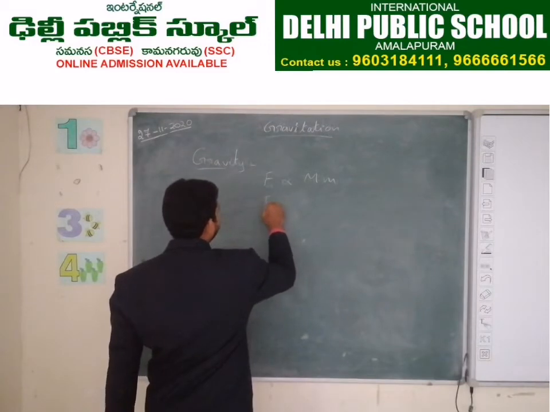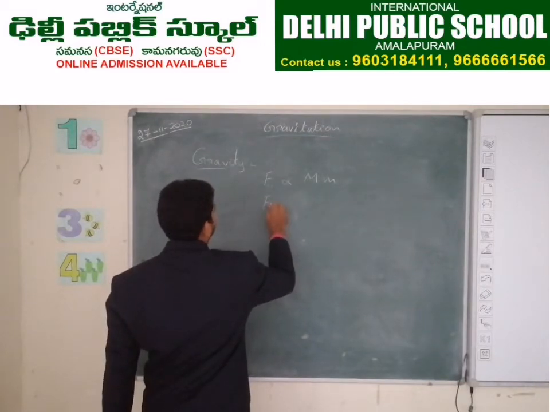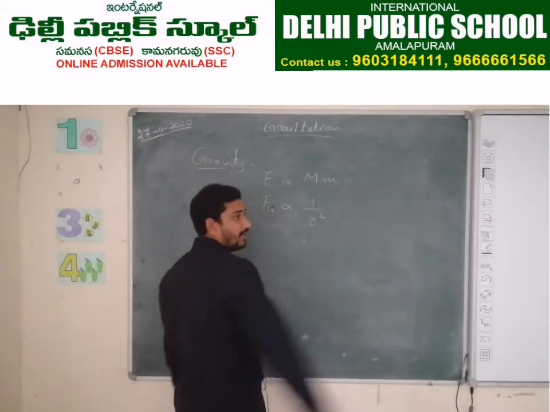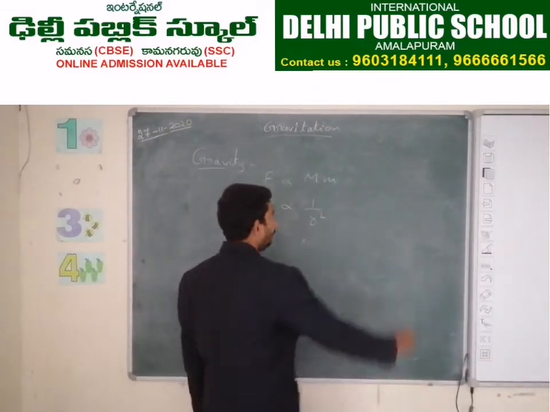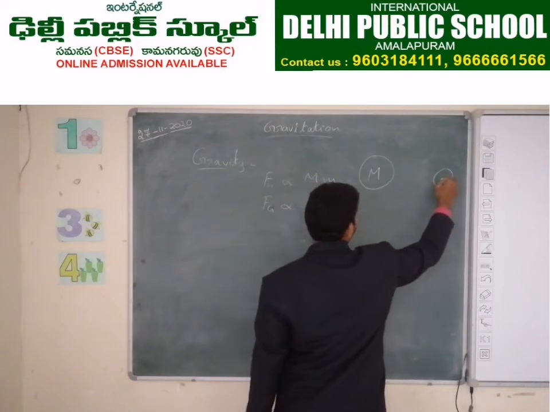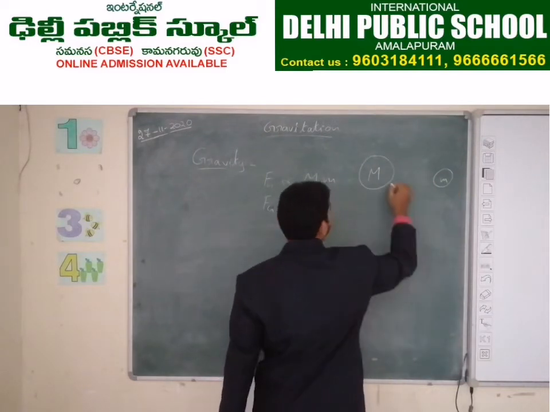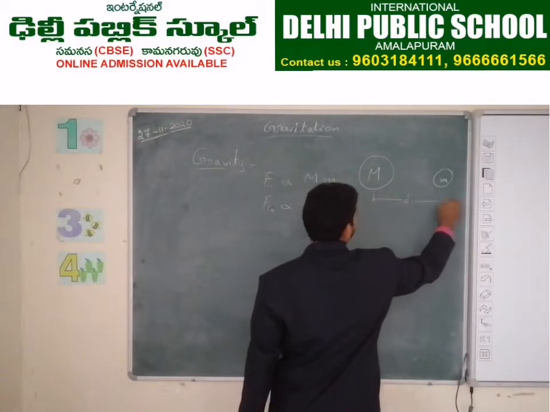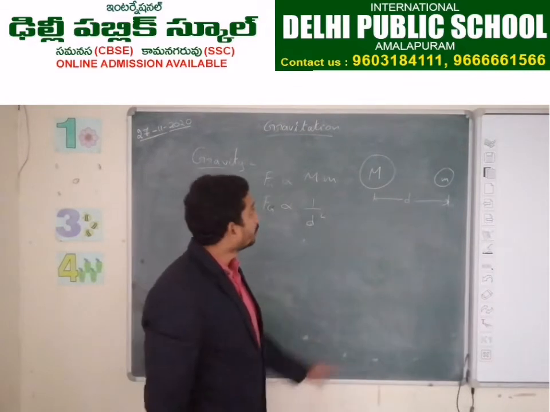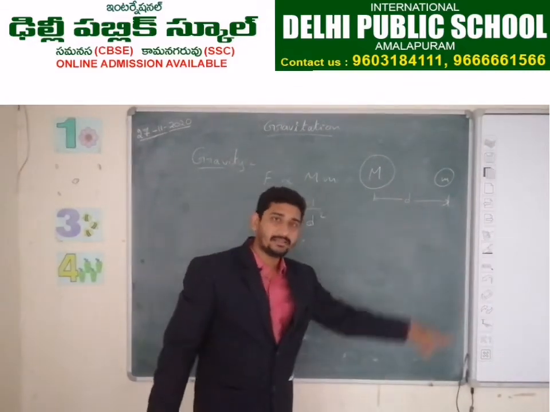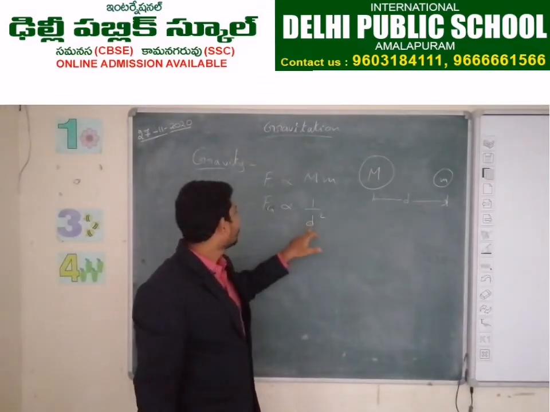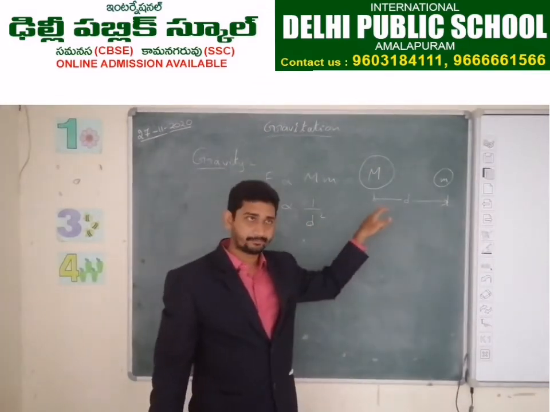And gravitational force is inversely proportional to the square of the distance between them. For example, there are two masses, big M and small m, and these are separated by a distance d. So the gravitational force between these two masses is directly proportional to the product of their masses and inversely proportional to the square of the distance between them.